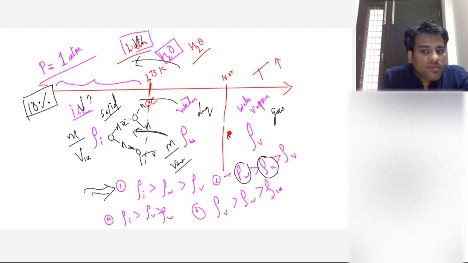And for gas, the volume is highest, so gas will have the least density. So the second option is correct. Everybody is following? The higher volume of ice is because of this structure of water.